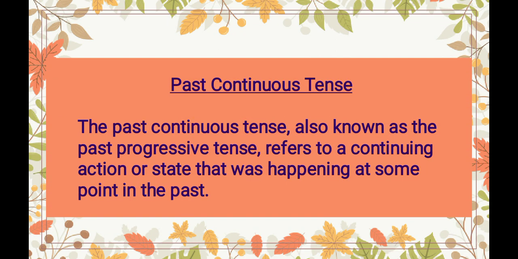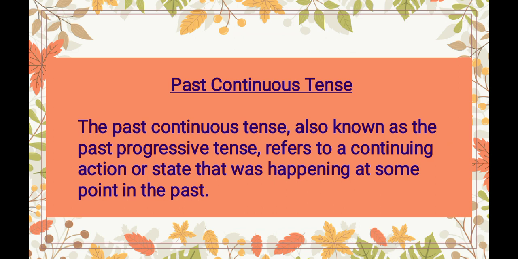We also call past continuous as past progressive tense. Okay, why progressive or why continuous? Because the work or the action which we denote through this tense is going on, was going on. That's why it is called continuous or progressive. The work was not completed, the work was going on.